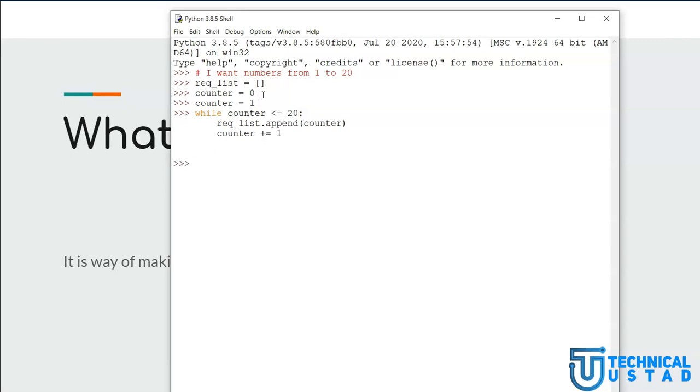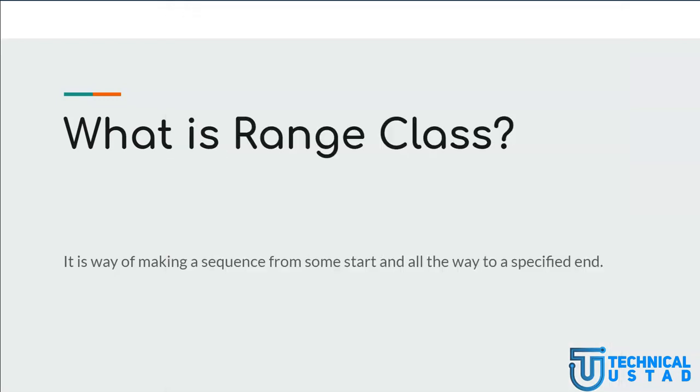So if I hit enter and if I print required list, notice here required list is starting from 1 all the way to 20. Now this is a very boring, very long and very tedious way of getting a list of values from 1 to 20. Now let us look at the range class.